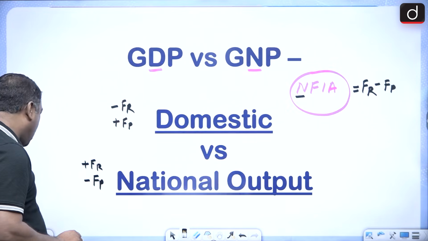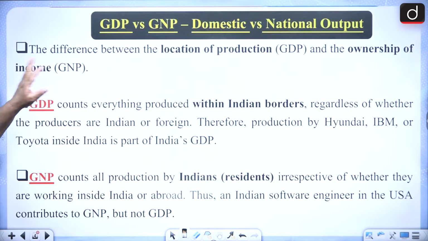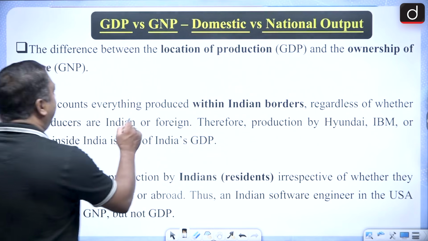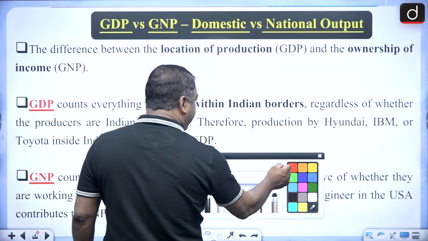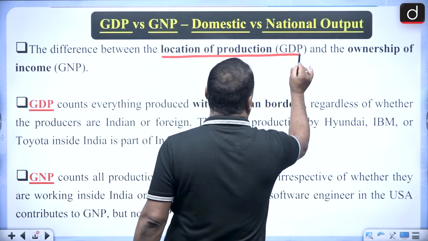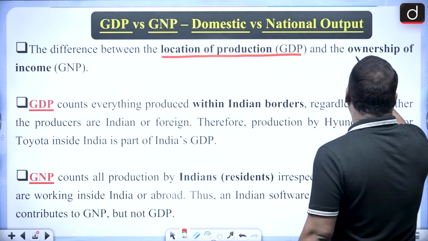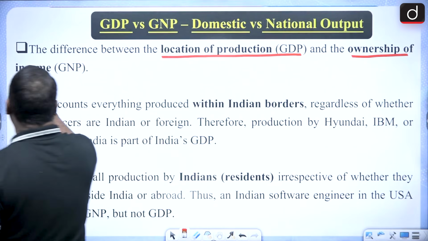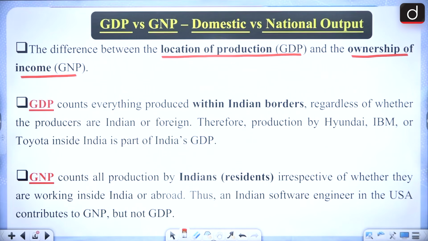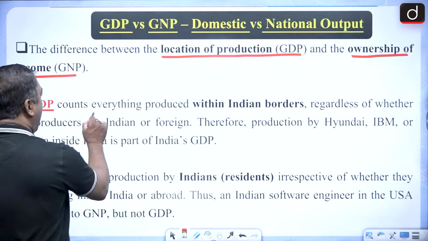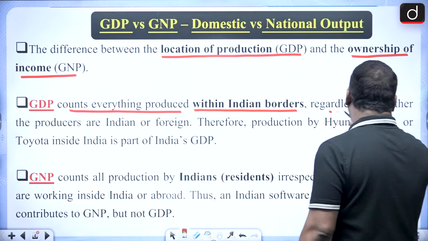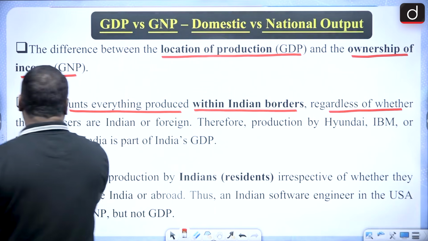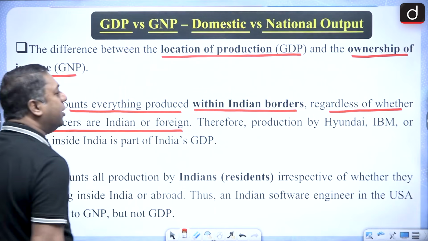Okay? And also, see, it's written here, the difference between the location of production, that is GDP, and the ownership of income, that is GNP. Location of production and the ownership of income. So GDP counts everything produced within Indian borders, regardless of whether the producers are Indian or foreigners.